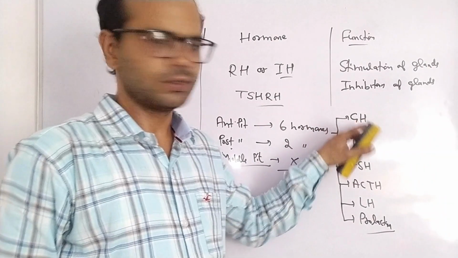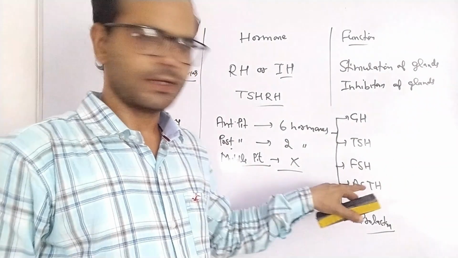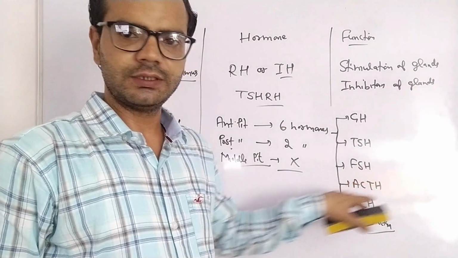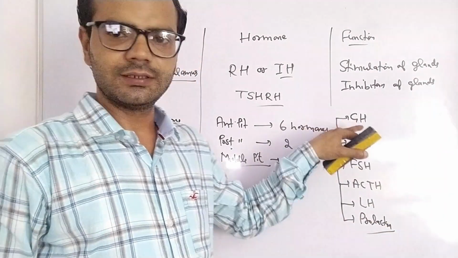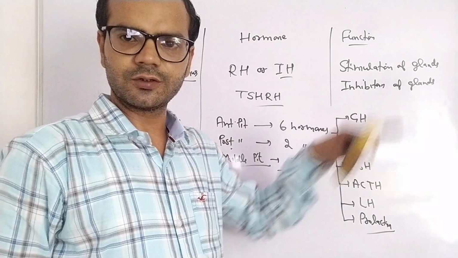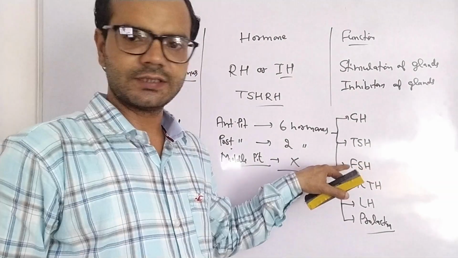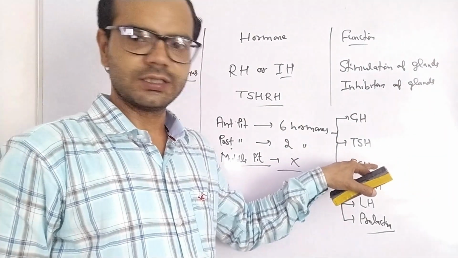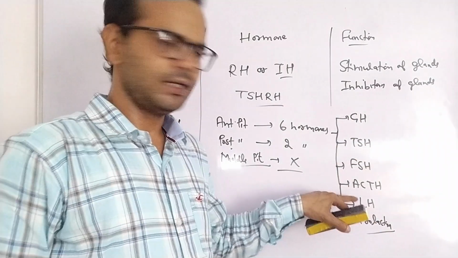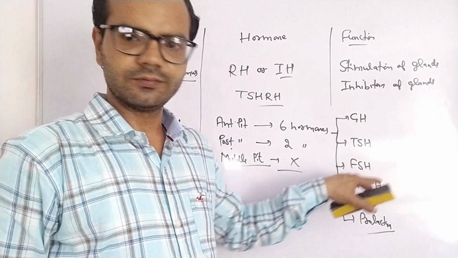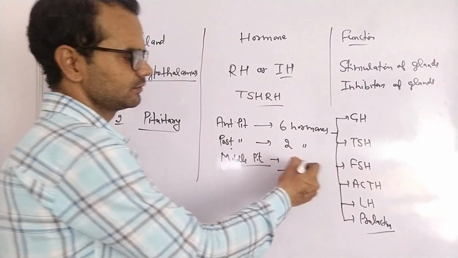GH stands for growth hormone, TSH thyroid stimulating hormone, FSH follicle stimulating hormone, ACTH adrenocorticotrophic hormone, LH luteinizing hormone, prolactin hormone. Growth hormone promotes the overall growth of the body. TSH stimulates the thyroid gland to secrete thyroxine. FSH stimulates follicles to secrete sex hormones in male and female. LH, luteinizing hormone; prolactin induces milk production, right? And middle pituitary is absent.